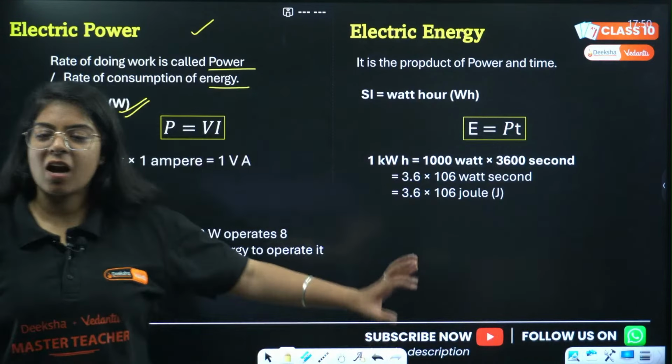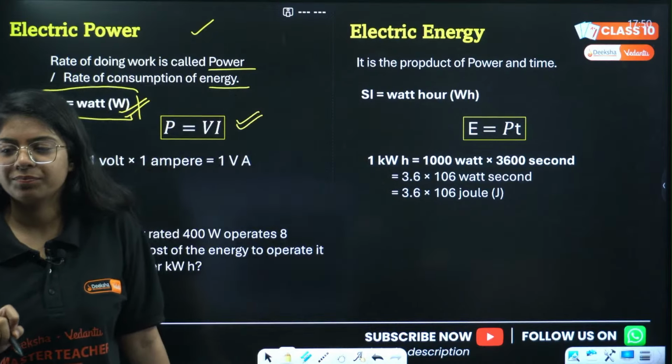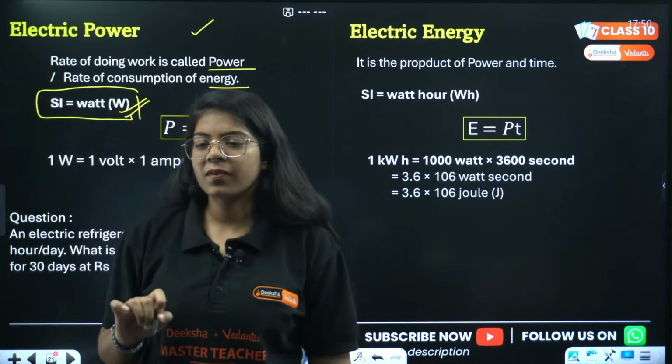So SI unit of power is what, and what is the formula? Formula is what? Potential difference into current. Potential difference into current. Done. ठीक है. Now this is power equals potential difference into current.